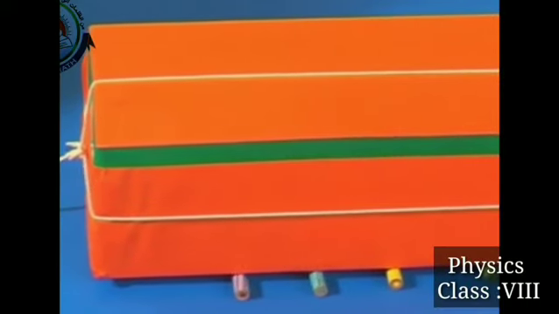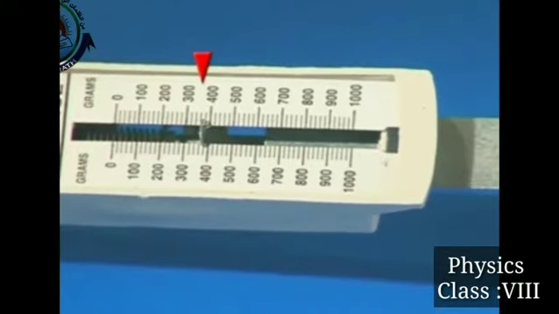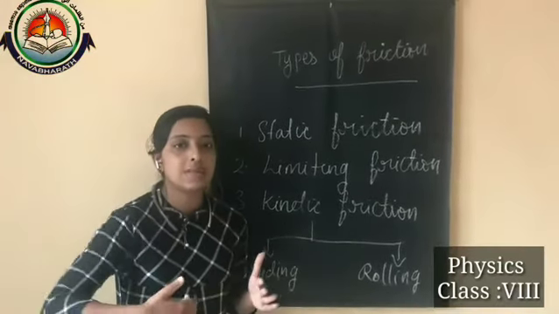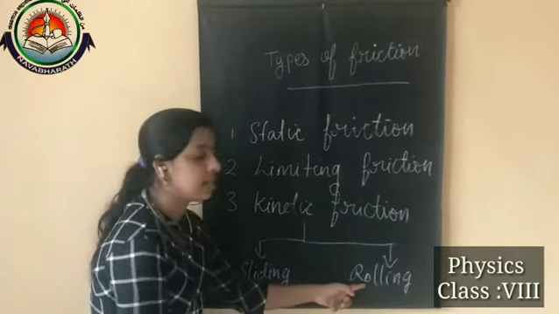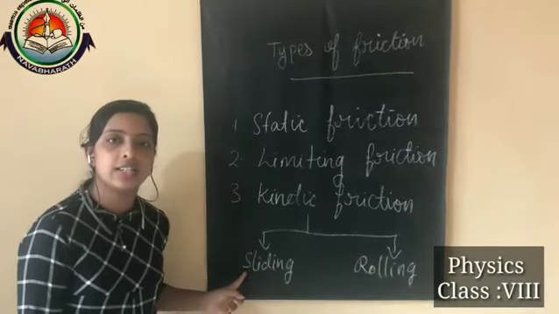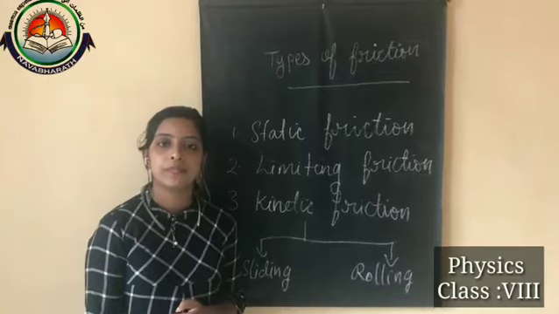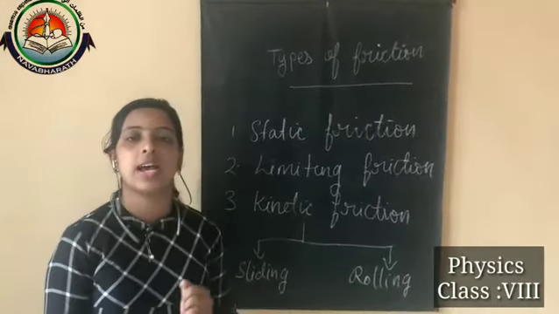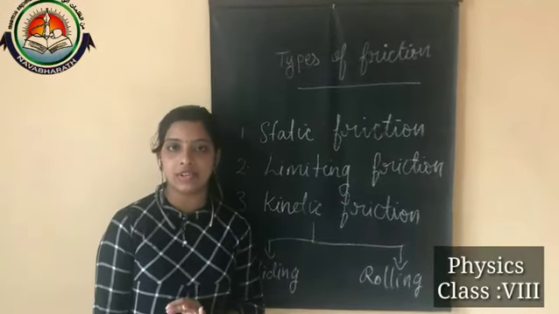After placing the block on these pencils, we pull the box with the help of the spring balance. Now you can see the frictional force acting on this is near about 400. In the first case it was sliding, and in the second case, by using pencils, it is actually rolling, right? In the first case it is near about 800, and here it's near about 400. So in which case is the frictional force more? Sliding friction. So we can say that rolling friction is always less than sliding friction.